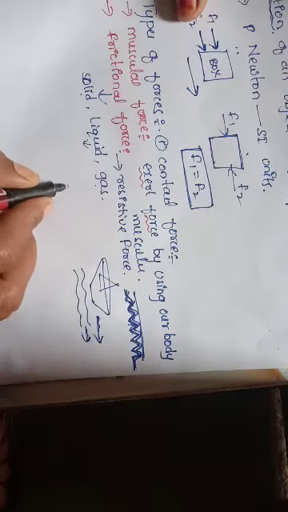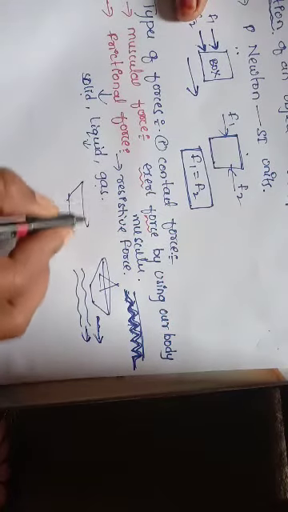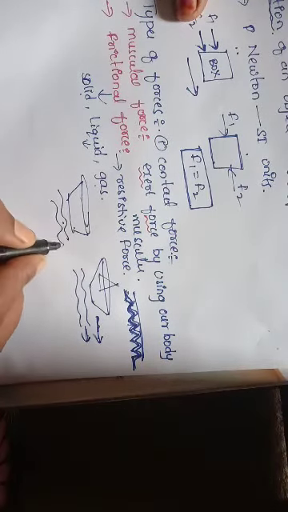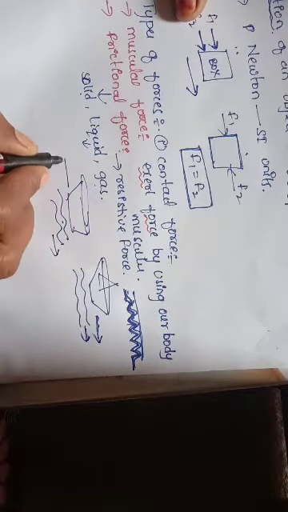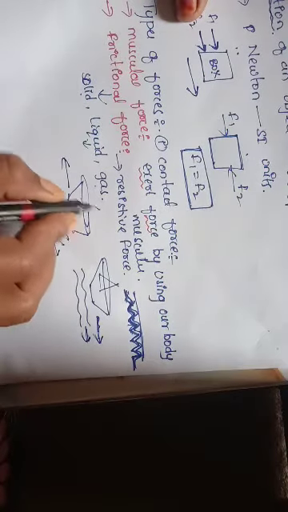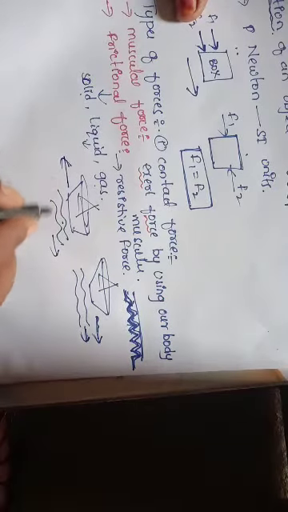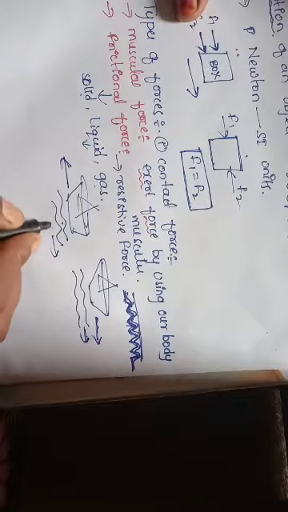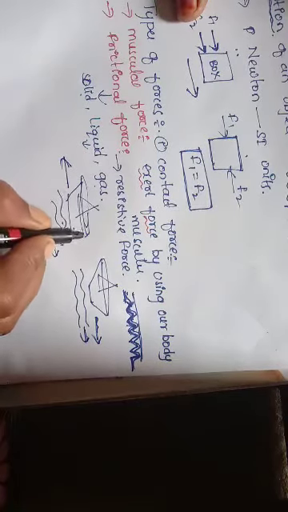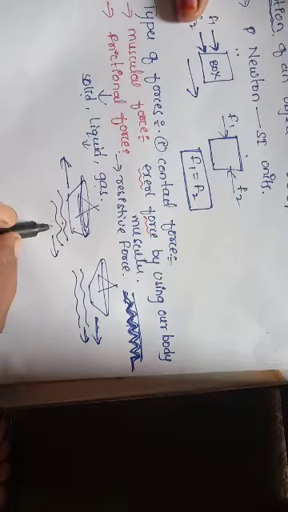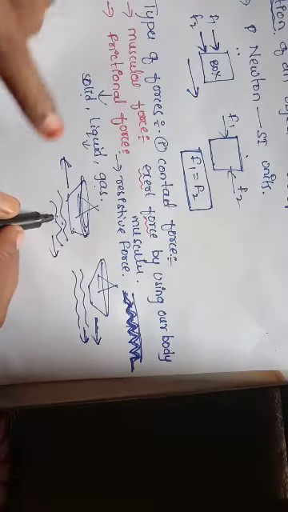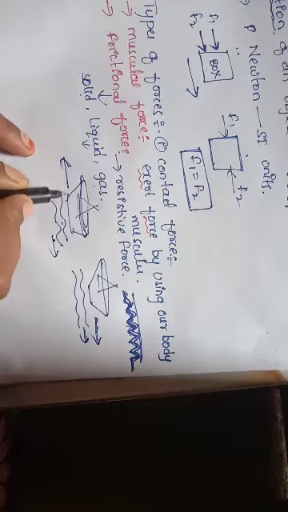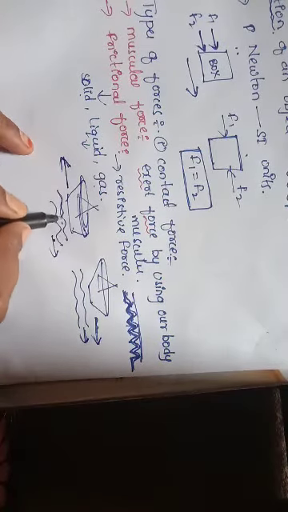Suppose you are going in the same boat, but in this case the current is moving in this direction only. The stream or current is moving in this direction and the boat is going in this direction. Here you are going against the current, right? To go against the stream direction, we have to apply more force. The speed of the boat should be more than the current speed. Then only you can overcome the current force.